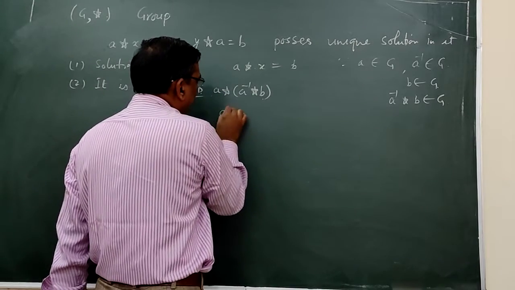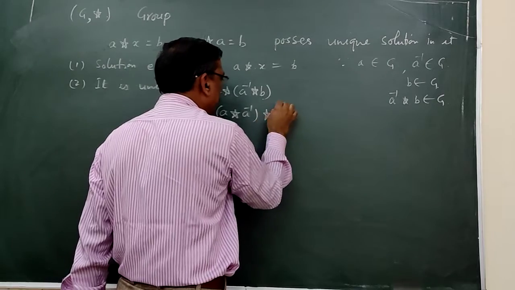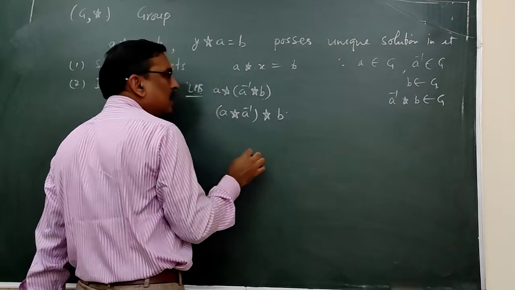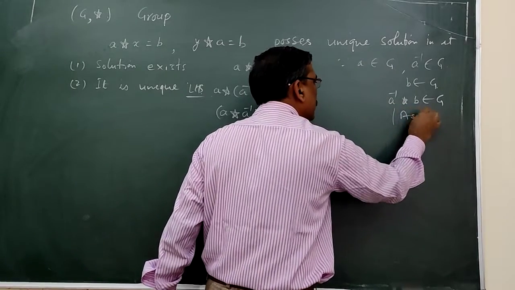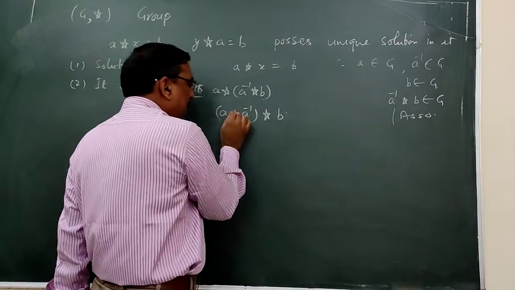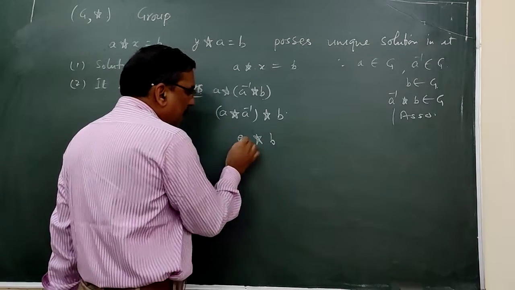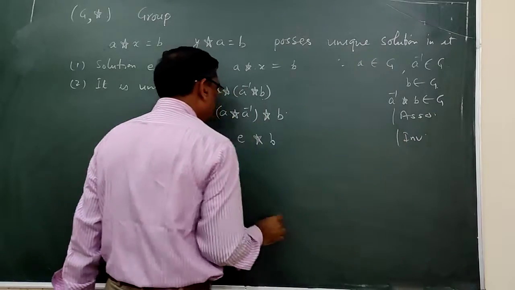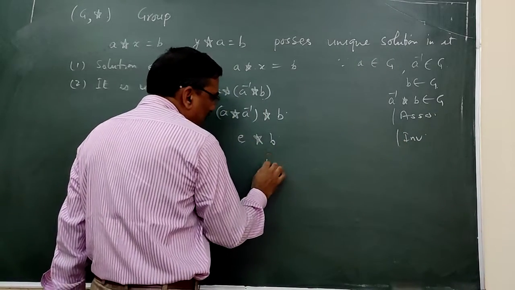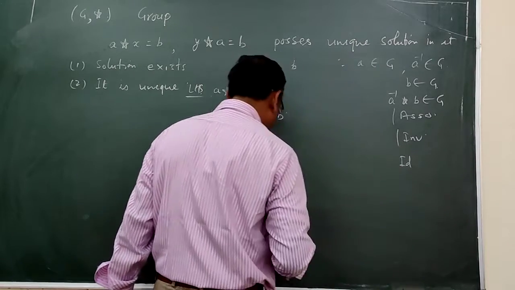By using the associative property, this is equal to (A operation A inverse) operation B. We use here the inverse property, so this is identity into B, and again identity into B is equal to B, which means the identity property is used.